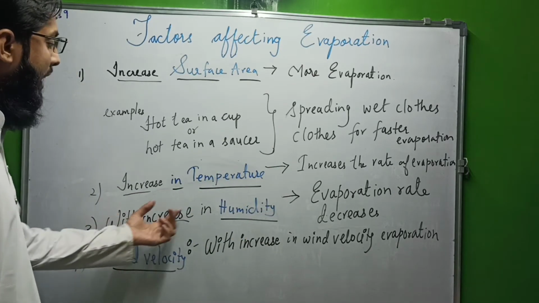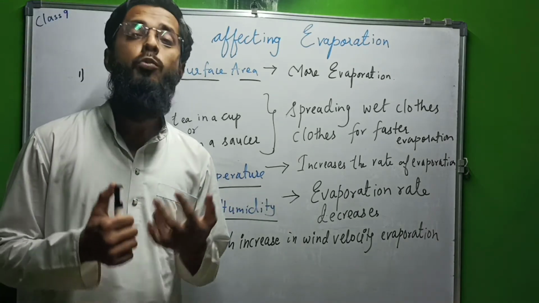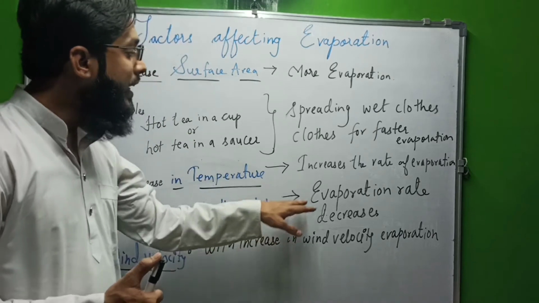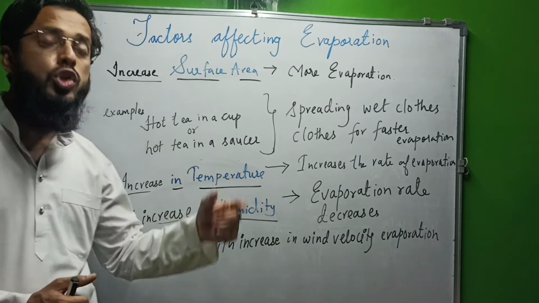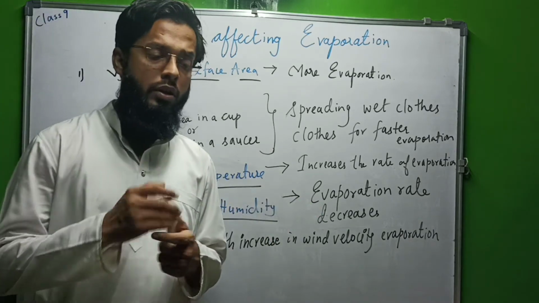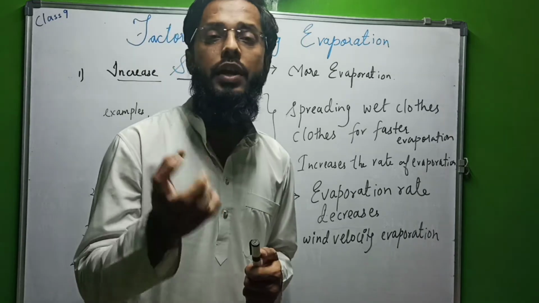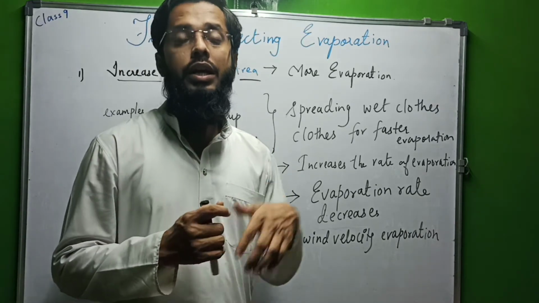Third point, with increase in humidity. What is humidity? Moisture. So there will be a decrease in evaporation. If the humidity in the atmosphere increases, there will be less evaporation. Let me give an example. During rainy season, your wet clothes do not dry fast. It takes time.